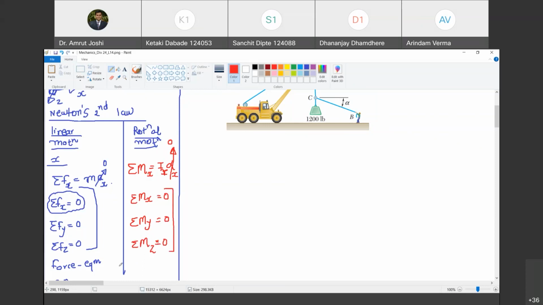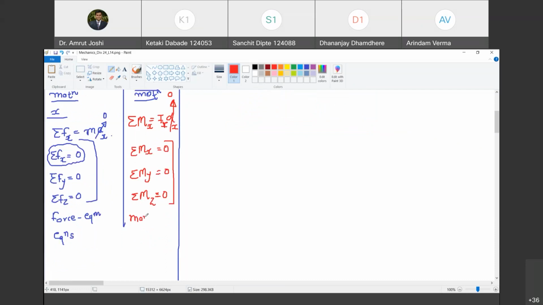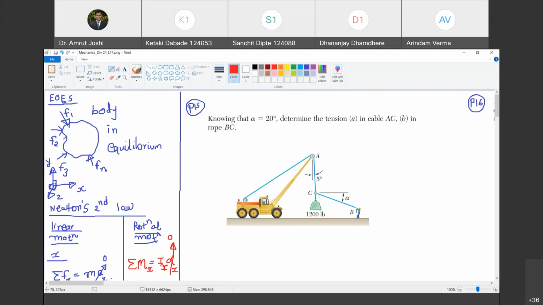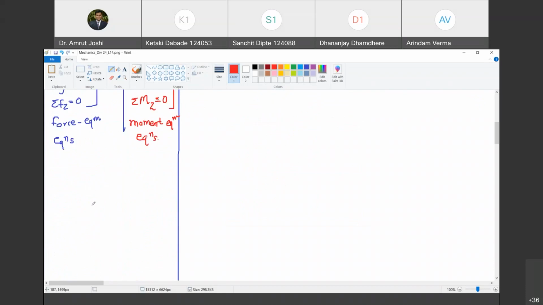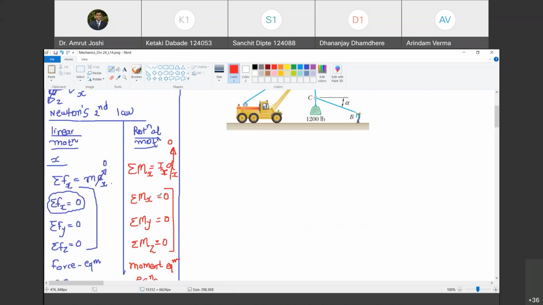Yes, sir. These three are called moment equilibrium equations because they are written in terms of unbalanced moments about a particular axis passing through a particular point. Happy? Yes, sir. So if the body exhibits absolute equilibrium, how many equations of equilibrium in general are applicable to the body? 6 equations of equilibrium: 3 force equilibrium equations and 3 moment equilibrium equations. Happy? Yes, sir.